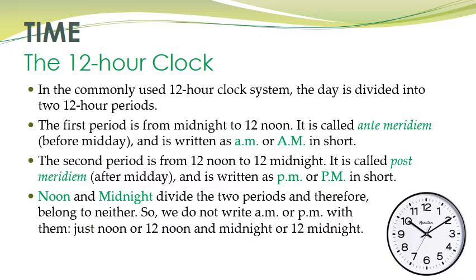So we do not write A.M. or P.M. with them. That is, we do not write AM or PM with noon or midnight. So what do we write then? We just write noon or 12 noon and midnight or 12 midnight. I hope you have understood this 12-hour clock.